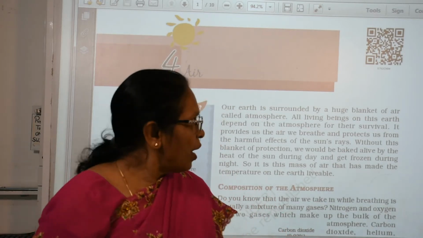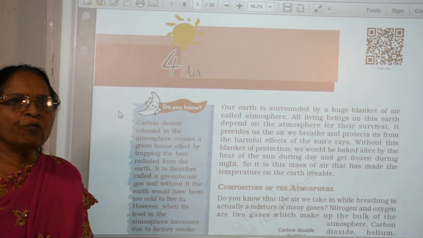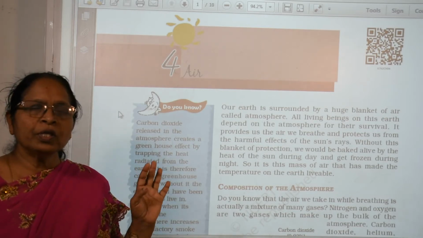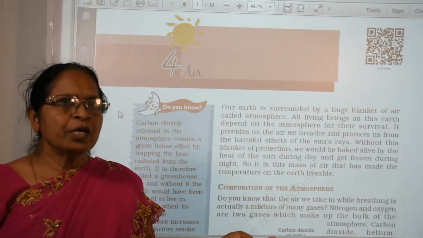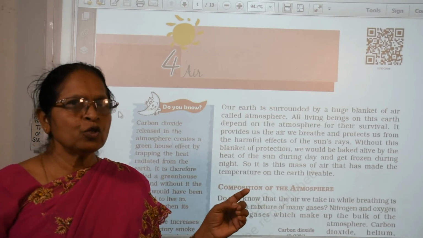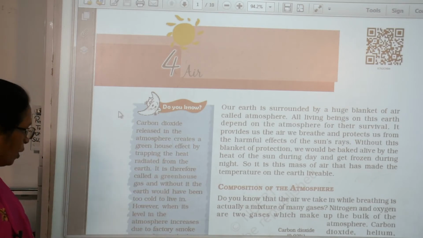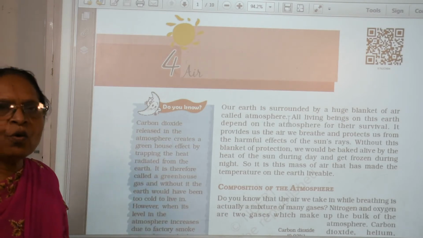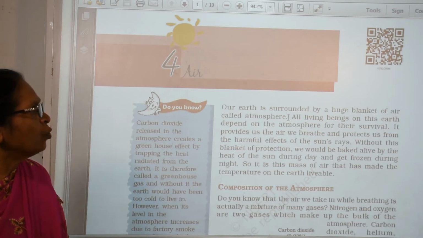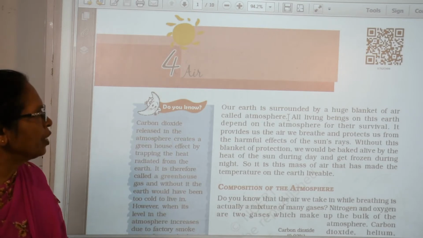Children, as we have seen in the first chapter, the domains of the environment, there are three types of domains of the environment: hydrosphere, atmosphere and lithosphere. Now today we are going to study about the air, that is the atmosphere. Our earth is surrounded by a huge blanket of air called the atmosphere. Children, what is the atmosphere? Atmosphere is a huge blanket of air.